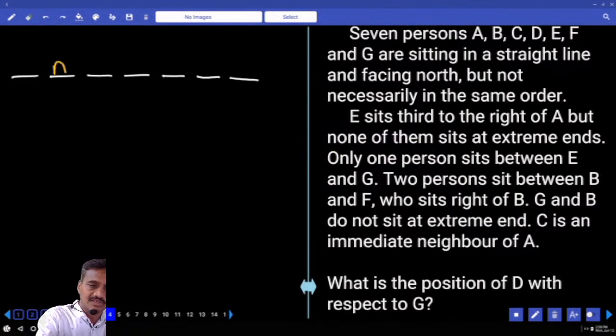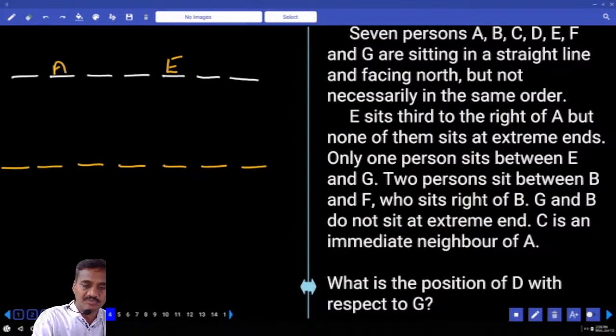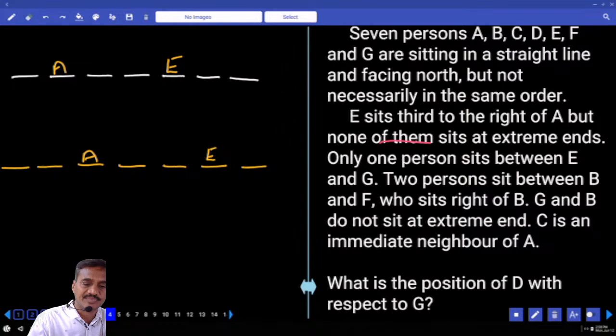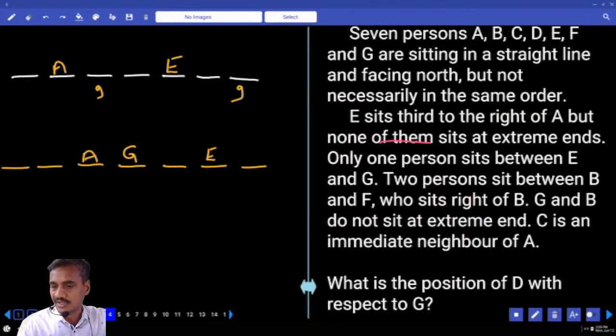If you take A here, E sits to the right. This is one such possibility. And in the next case, there are 7 people. If A is here, there are 2 people between E and A. E sits to the right of A, but none of them sits at the extreme ends, and only one person between E and G. Now in between E and G, there must be exactly one person. In this case, G can be either here or here. There are 2 possibilities.